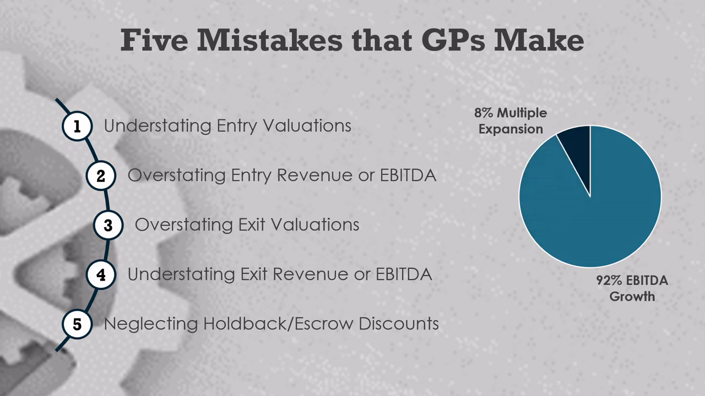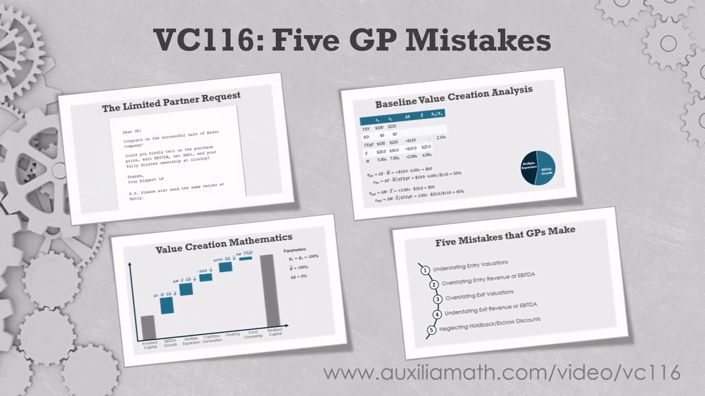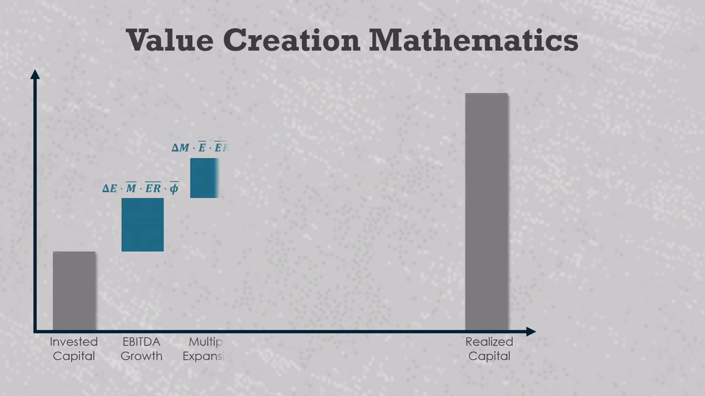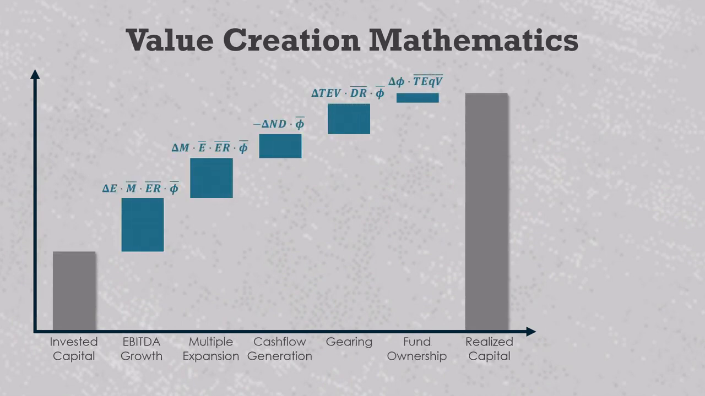Okay, here are the basic value creation mathematics that we summarized in video VC115. It has EBITDA growth, multiple expansion, gearing, cash flow generation, and fund ownership impact. That last one is equity value to the fund driven by GP dilution or concentration. We'll set a few constraints to simplify the math.